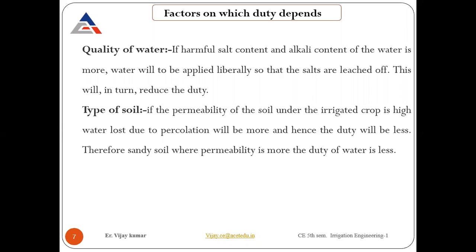Clay soil, the pores are very tiny, very small. In that case permeability is very less compared to sandy soil. Sandy soils have larger voids of space available, and they have more permeability. That's why losses are more in that soil. But in clay soil the losses of percolation are less. That's why duty comes out to be more compared to sandy soil.